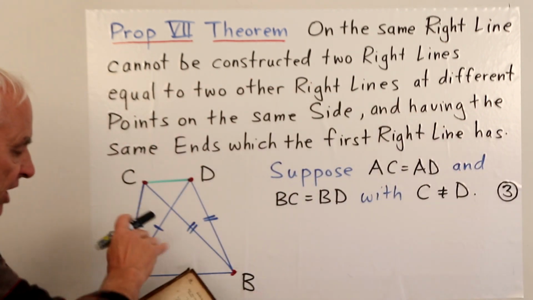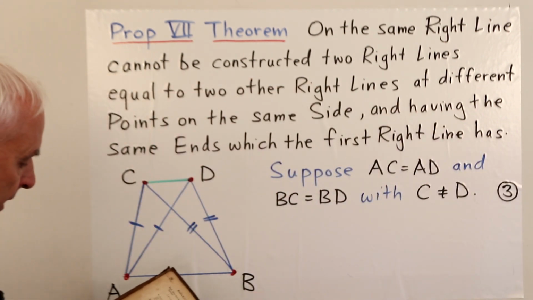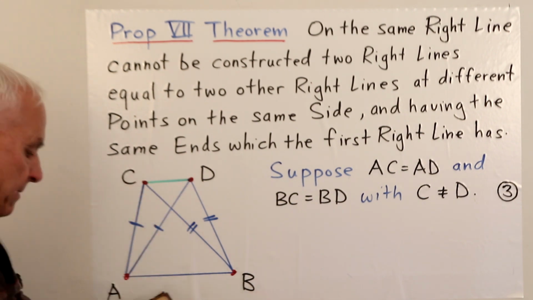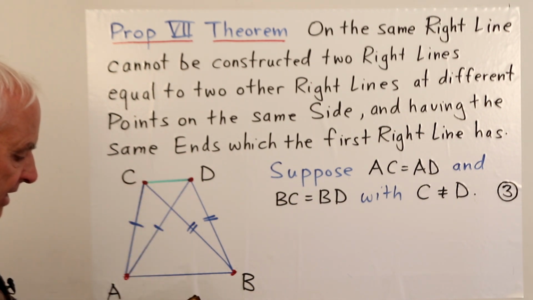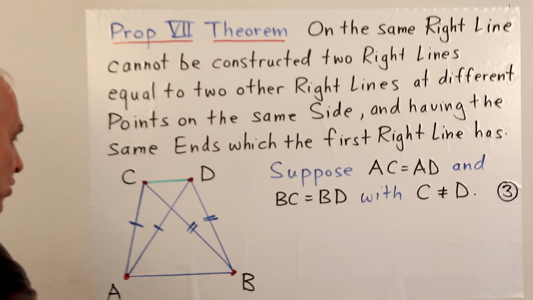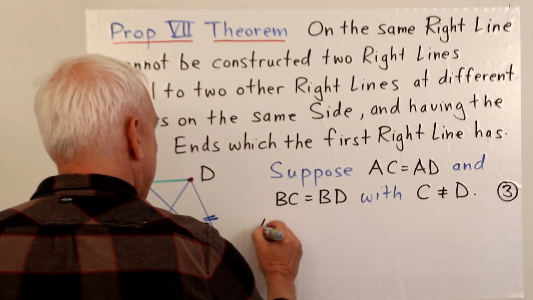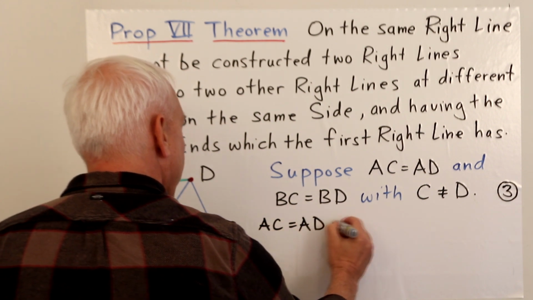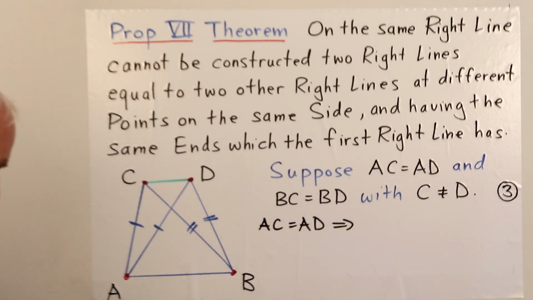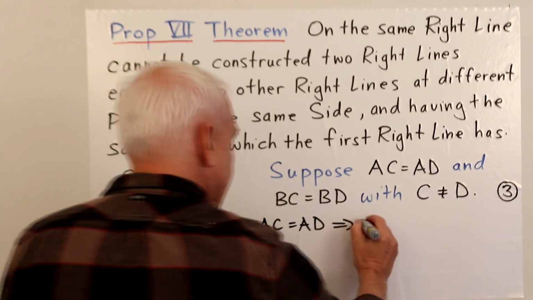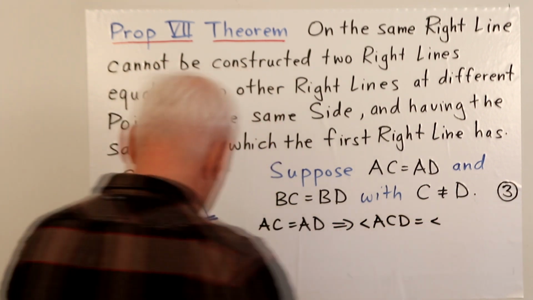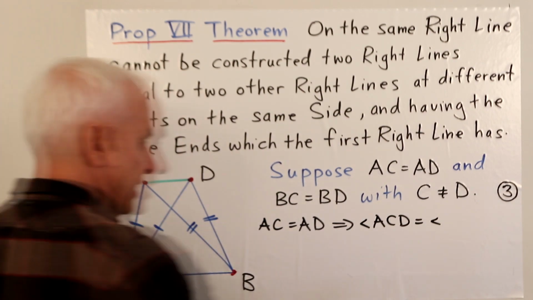Okay, so after the introduction, setting this up, because AC is equal to AD, the angle ACD will be equal to the angle ADC. Since AC equals AD, from that we conclude that the angle ACD equals the angle ADC.